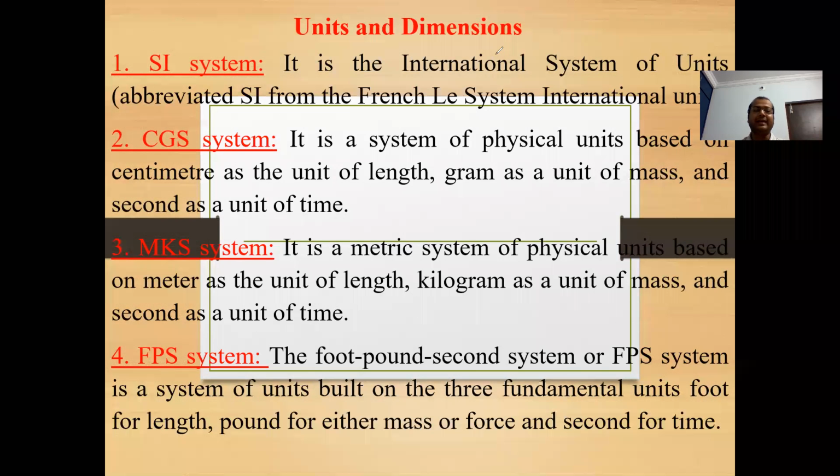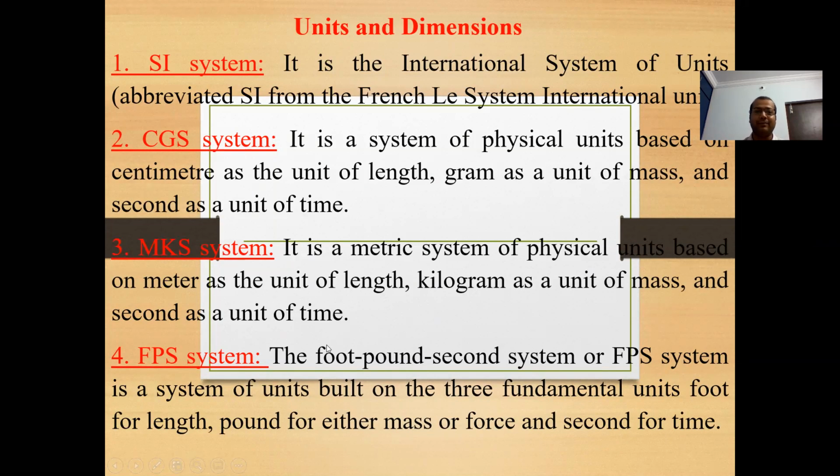SI is the International System of Units, abbreviated as SI from the French Système International d'Unités. The CGS system is a system of physical units based on centimeter as the unit of length, gram as the unit of mass, and second as the unit of time. The MKS system is a metric system based on meter as the unit of length, kilogram as the unit of mass, and second as the unit of time.